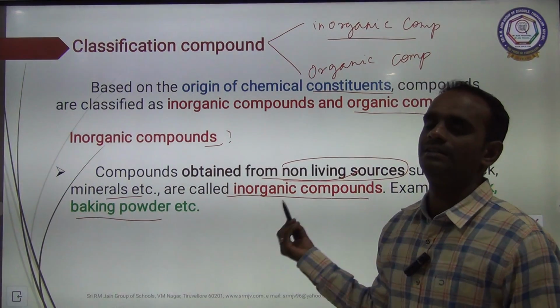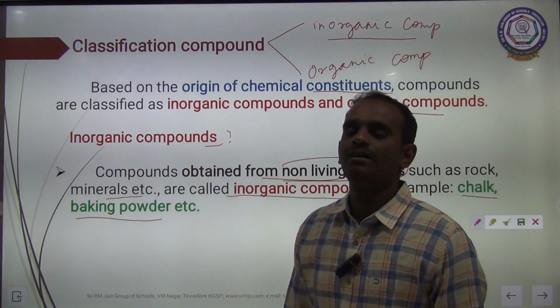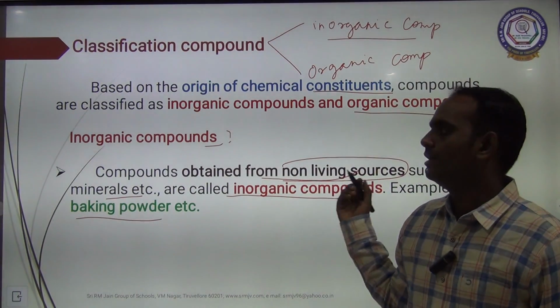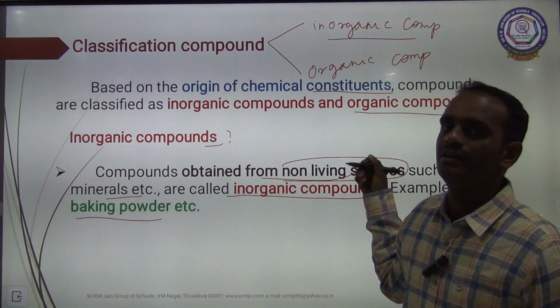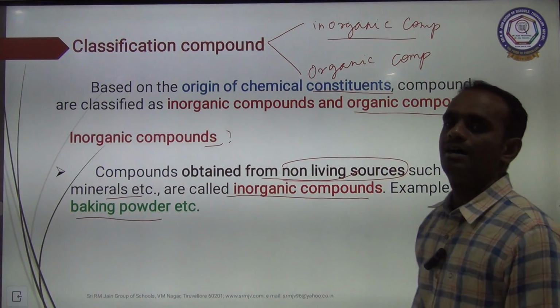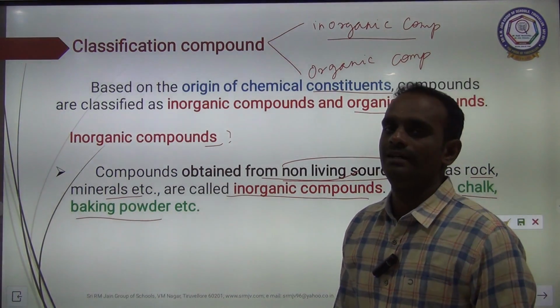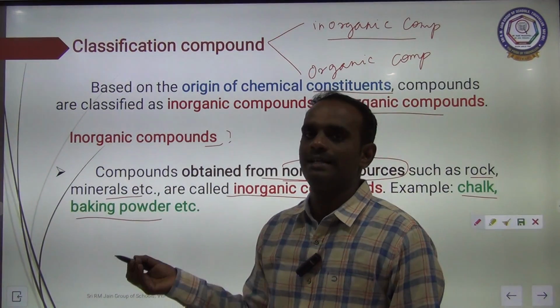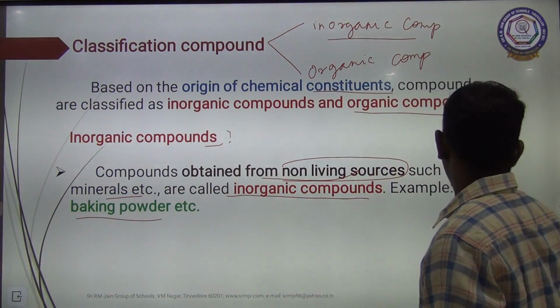All these are examples of inorganic compounds. They are obtained from a non-living source, for example rocks, mountains, minerals, etc. Okay.